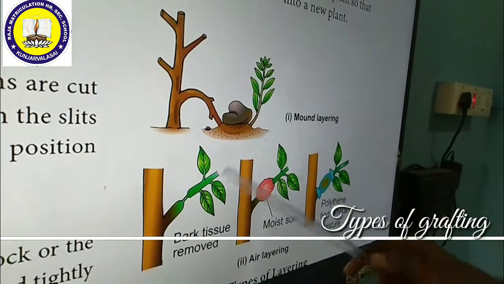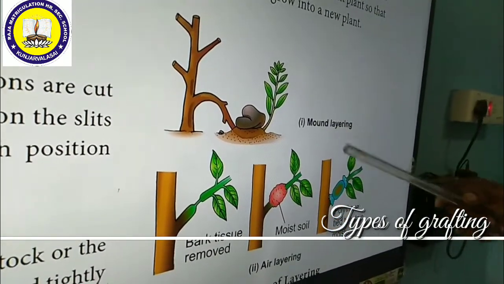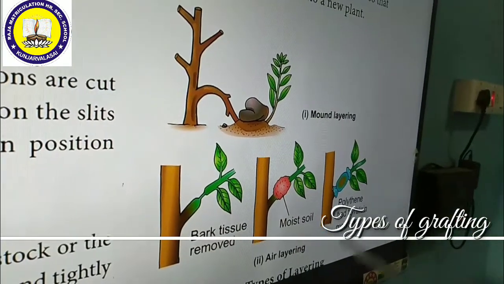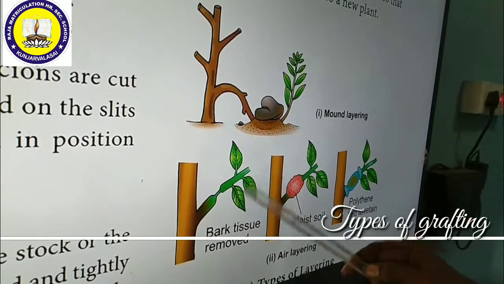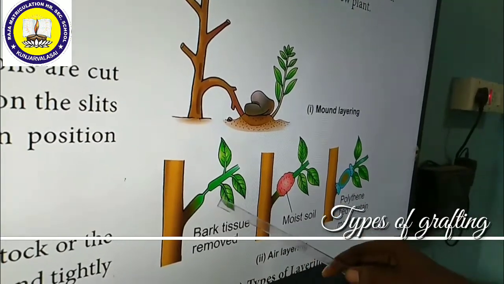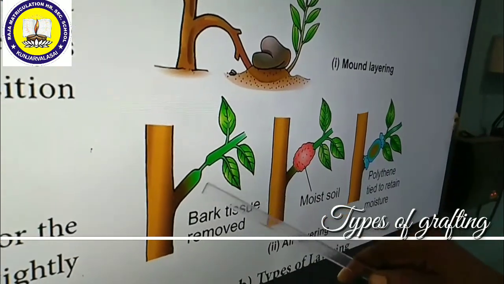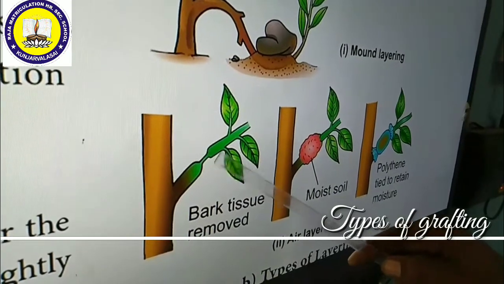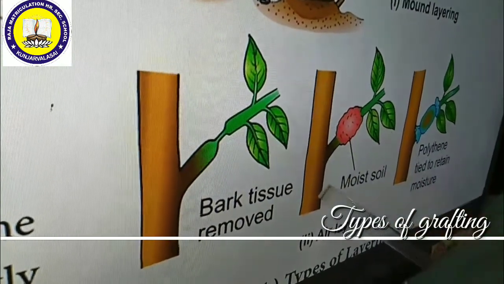The second kind of layering is called air layering. What is the difference between mound layering and air layering? The layering can be done in the air, that is why it is called air layering. Take a branch of the plant near a node. Just above the node, we have to make a girdle around the bark. That means we should not cut inside the white colored xylem. Xylem and phloem should not be cut off. Only the bark is to be removed, forming a ring-like girdle.